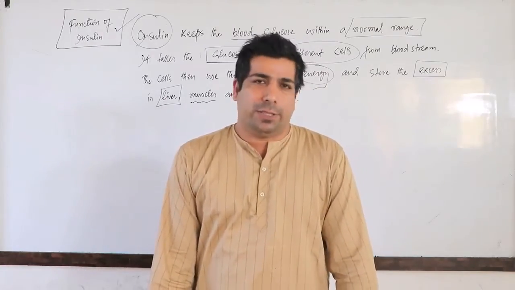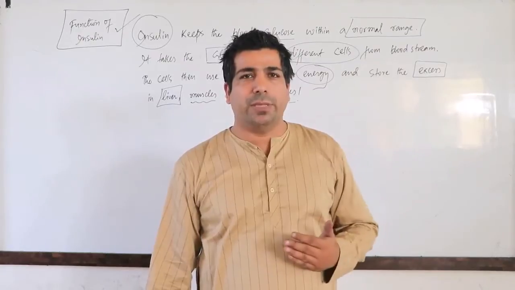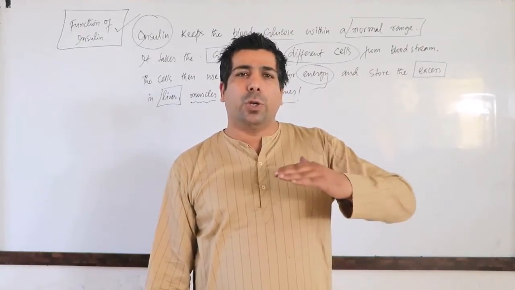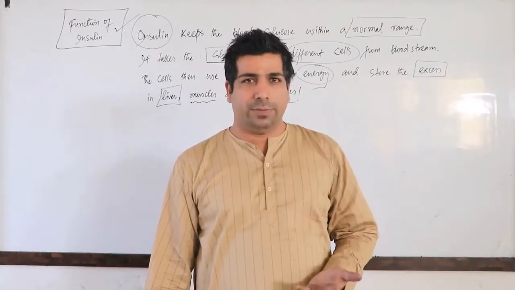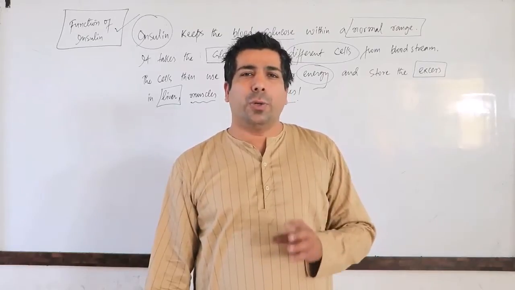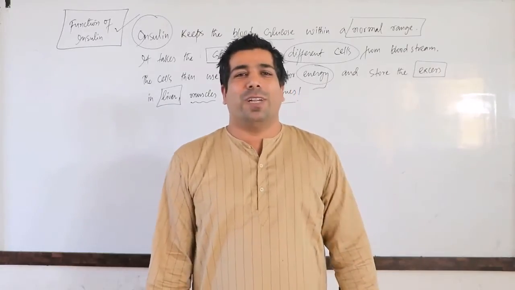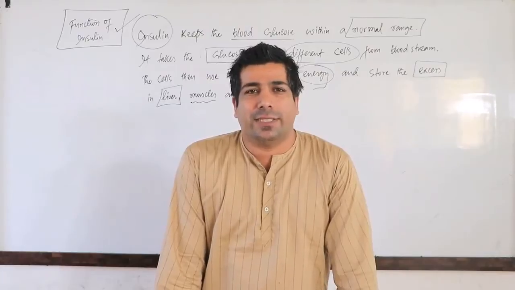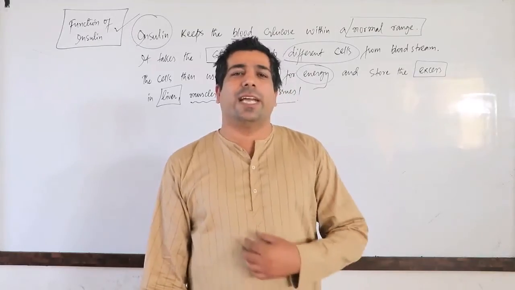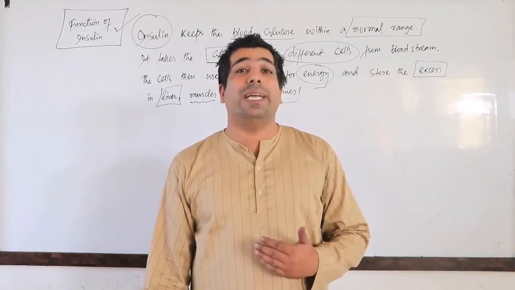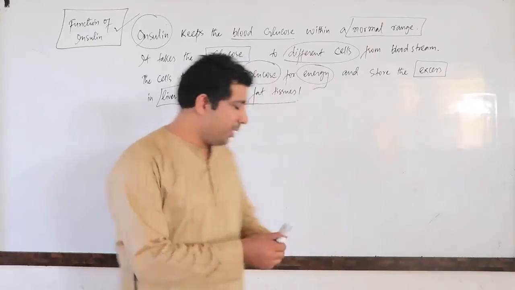If the blood glucose level goes above the normal level, if the glucose in the bloodstream becomes more than normal, or if the glucose in the bloodstream becomes less than normal, then what will happen? Then two conditions will arise. This question also comes in competitive exams. What is that? The conditions like hyperglycemia and hypoglycemia. What is this hyperglycemia and hypoglycemia? Let's understand. We'll write down here.